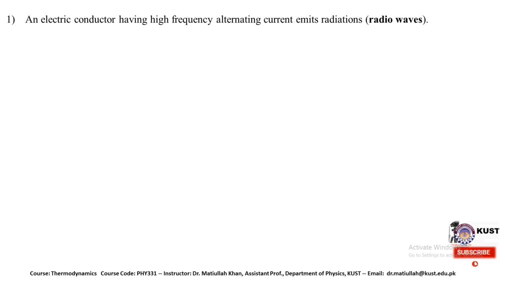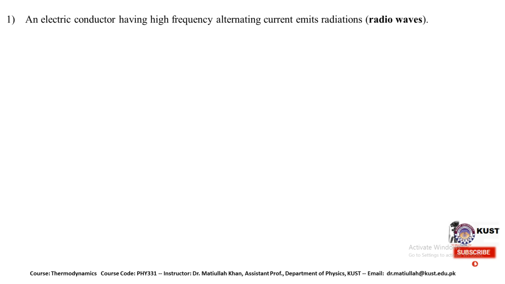How we can create electromagnetic radiation is not very different, because varying electric and magnetic fields can create electromagnetic radiations. Some examples to create specific amounts of electromagnetic radiations are mentioned here. The first one is an electric conductor having high frequency alternating current.